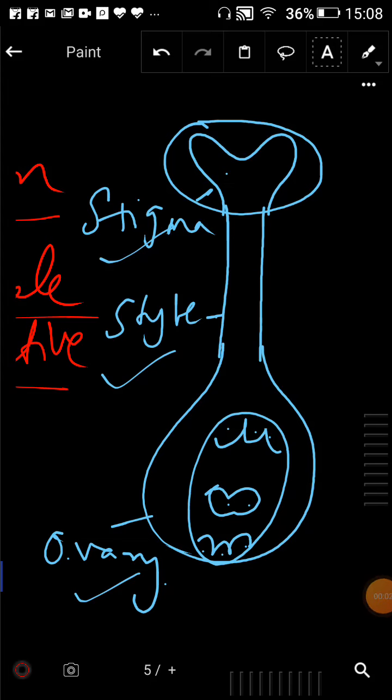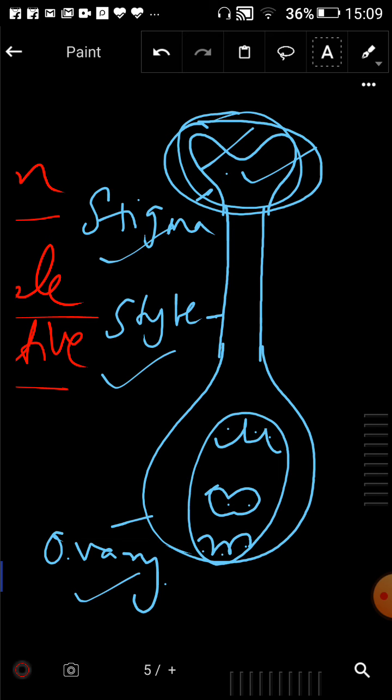So coming to the part like stigma. Stigma is the part of the female reproductive part which secretes a nectar-like substance. A sugary sweet substance can be secreted by them, that is known as nectar. Generally all the insects are attracted to this nectar because it's sweet in taste and smells nice. Okay.